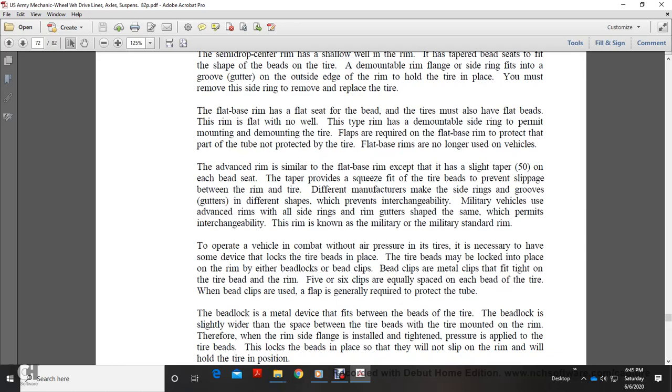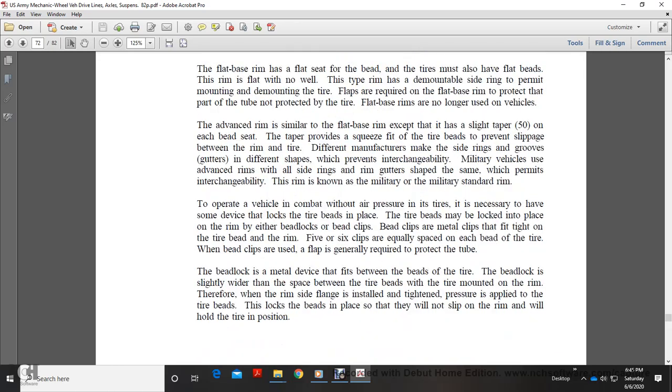Military vehicles use the advanced rim. Also, the side rings and gutters are shaped the same way, which permits interchangeable rims known as the military standard rim.